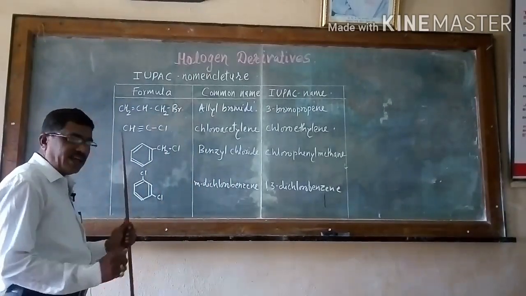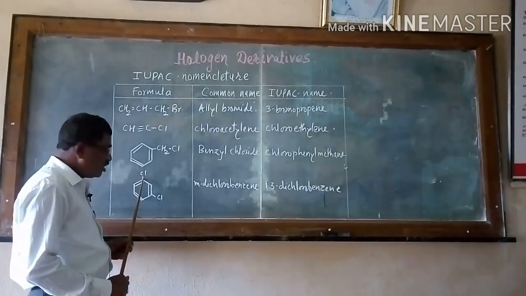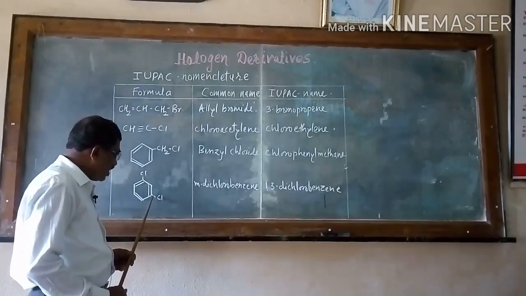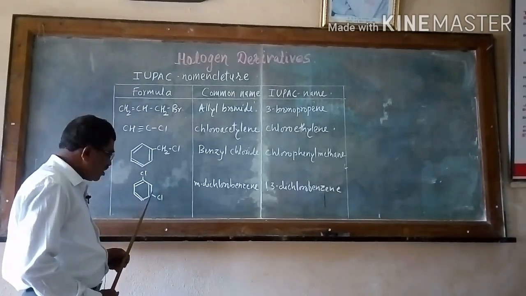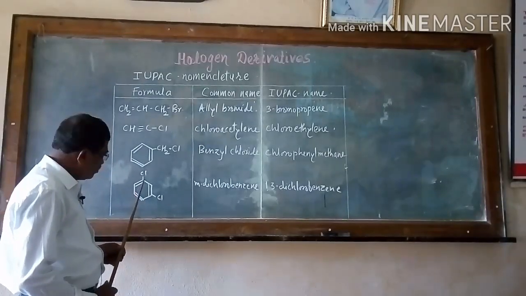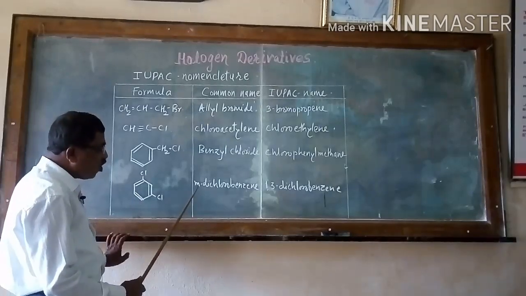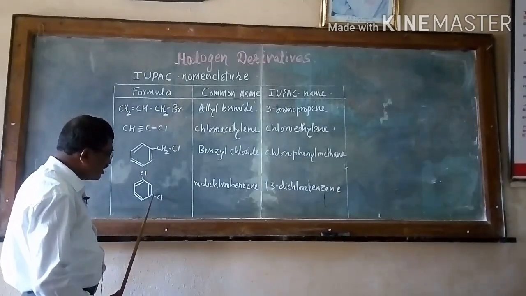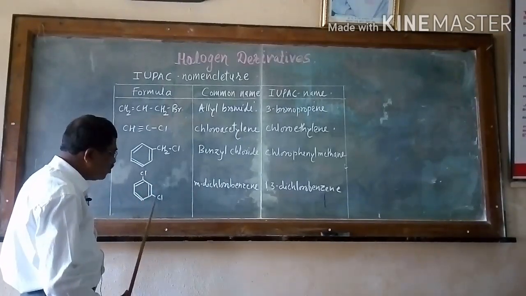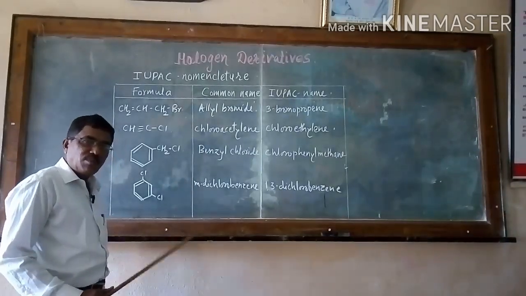Next one example I have written here. Here is a benzene ring. This is a para position. Ortho, meta, para: meta opposite meta, ortho opposite ortho position. Hence there are two chlorine atoms bonded with this benzene ring. The common name is meta. This is the meta position. Meta-dichlorobenzene. These are the two chlorine atoms. We can give the numbers to the carbons.